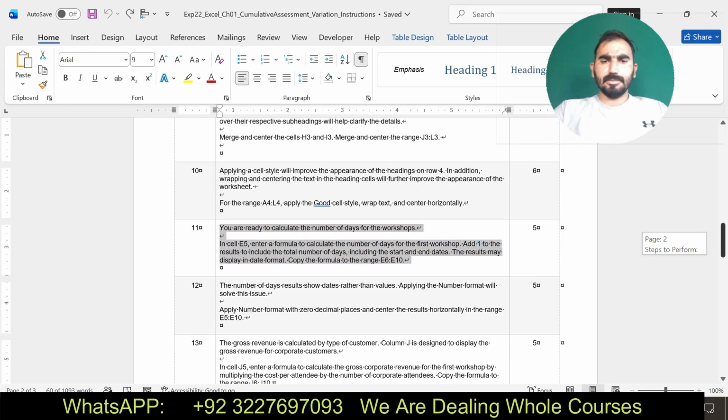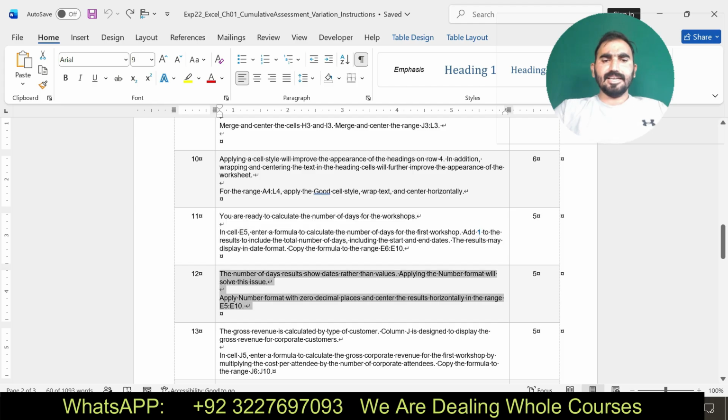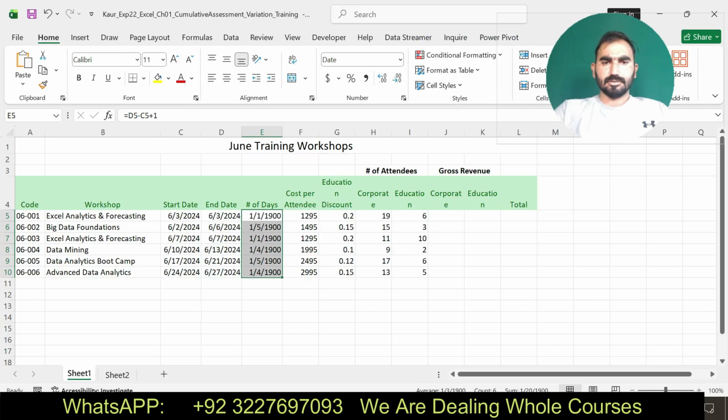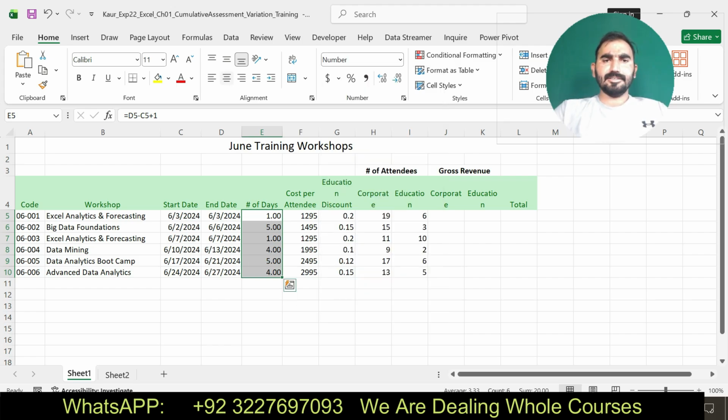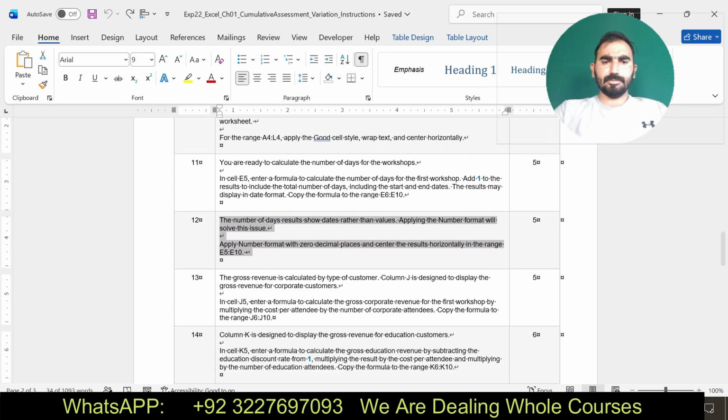I have completed the step number 11. Now I am going to move for the next step. It says apply number format with 0 decimal places. Center the result horizontally in the ranges E5 to E10. Okay, number format and 0 decimal places. Sorry, I have done this modification. Now I am going to move for my next step. In cell J5, enter a formula to calculate the gross. Okay, you can see here I am going to do the step number 13 now.